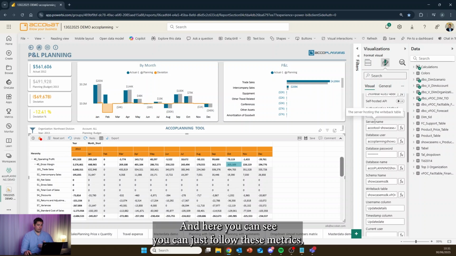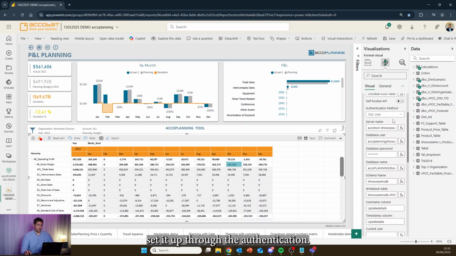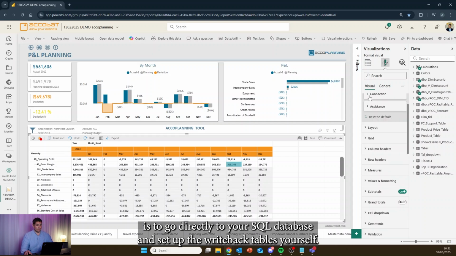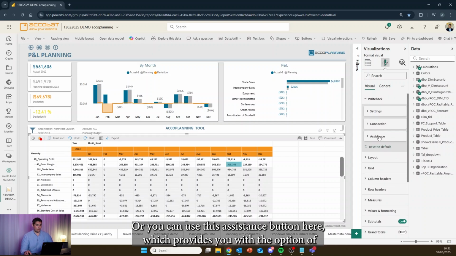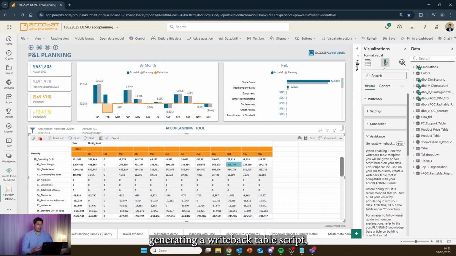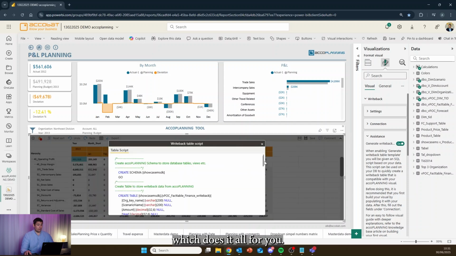And here you can just follow these metrics and set it up through the authentication. You set up your users, your server name, and when you've done that, you have 2 options. One option is to go directly to your SQL database and set up the Writeback tables yourself. Or you can use this assistance button here, which provides you with the option of generating a Writeback table script, which does it all for you.